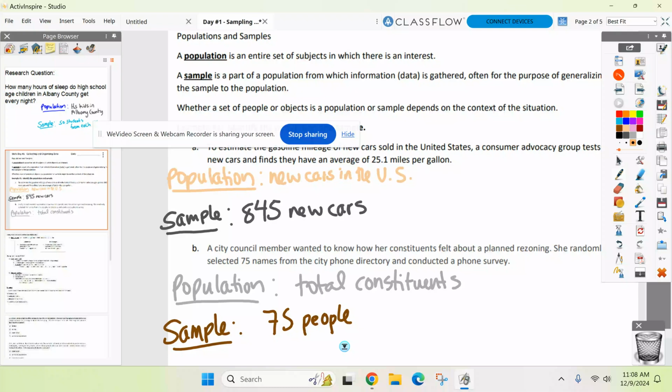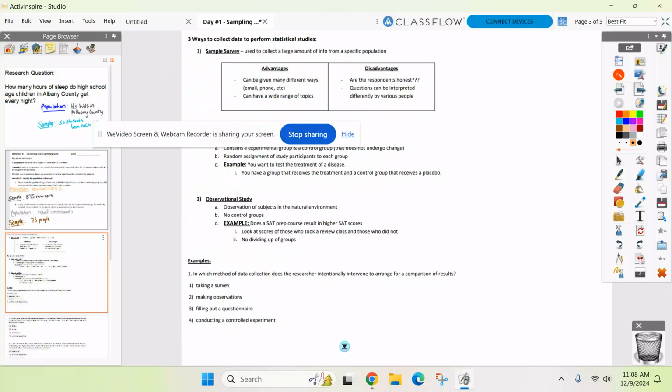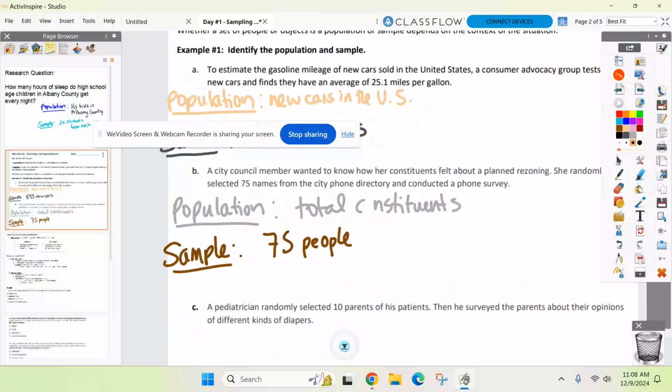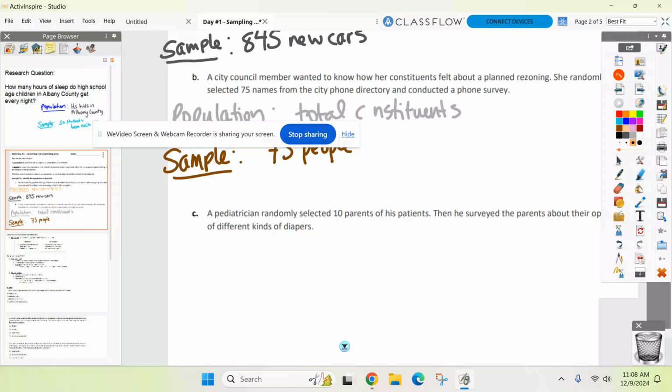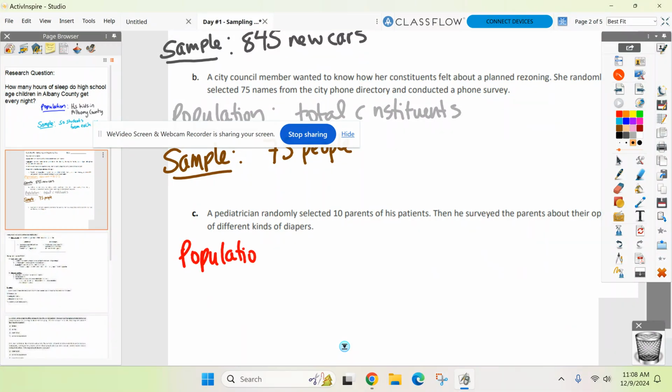All good? I think you can do one in your group. What do you got? You guys had another one, didn't you? I maybe didn't go down far enough. Yep, go ahead. See if you can try that one on your own. What's the population? What's the sample in this one? Remember, it's not what you're studying, it's who you're studying it on. Read it carefully.